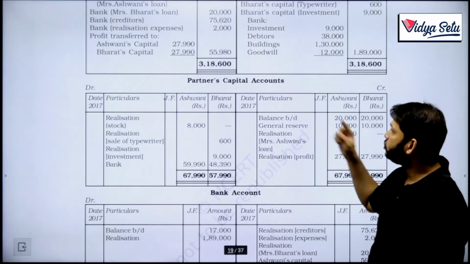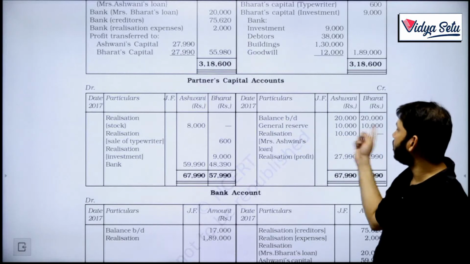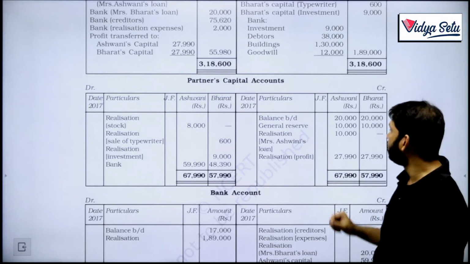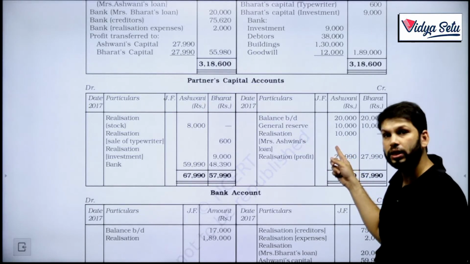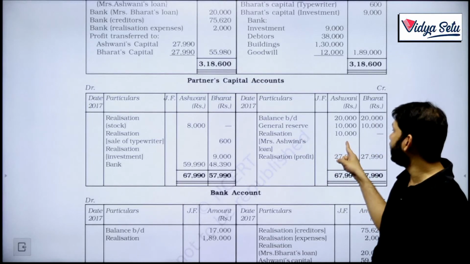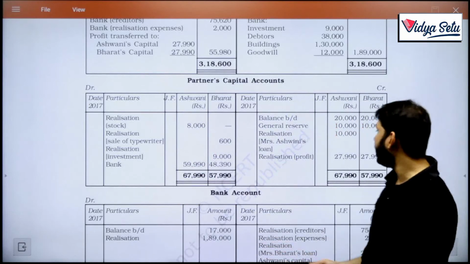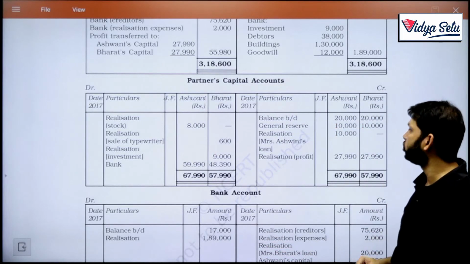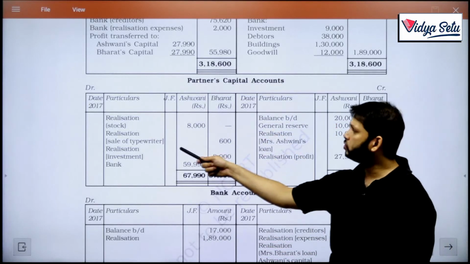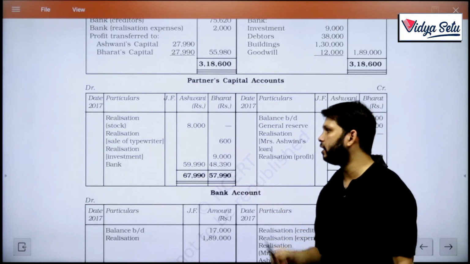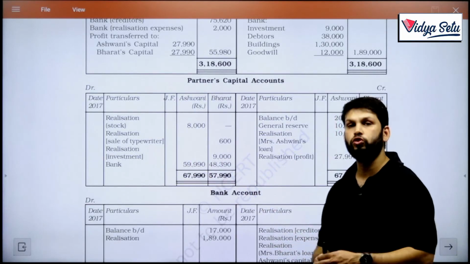Rest in the capital account, the balances are there, general reserve is distributed, realization. He's taking over Mrs. Ashwani's loan, so he's getting 10,000 and he's paying 8,000 because he's taking over an asset. The profit of realization is also transferred. He is also taking over an asset at 600 and at 9,000. So this is the amount that has to be paid.